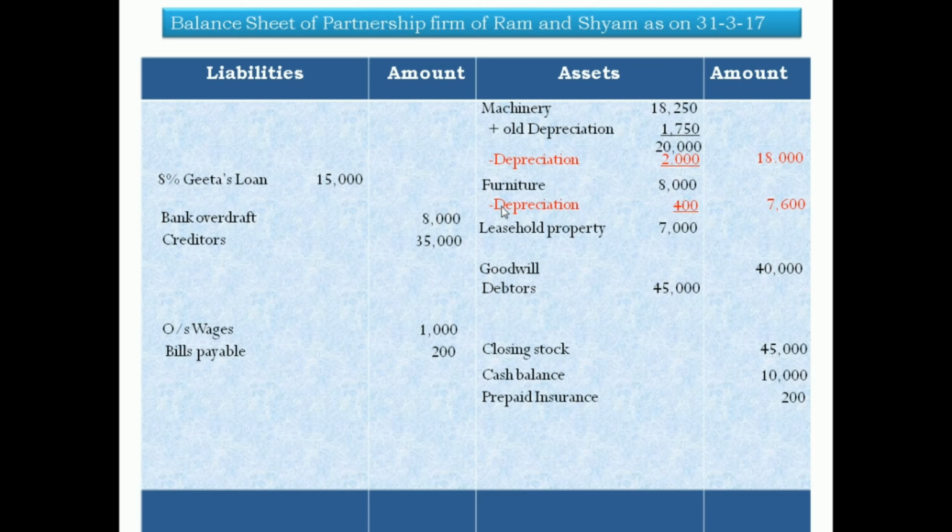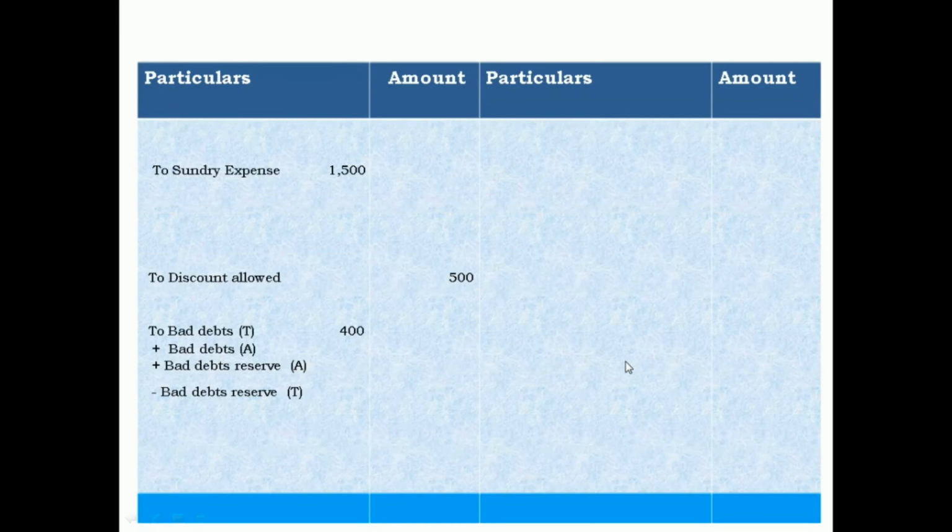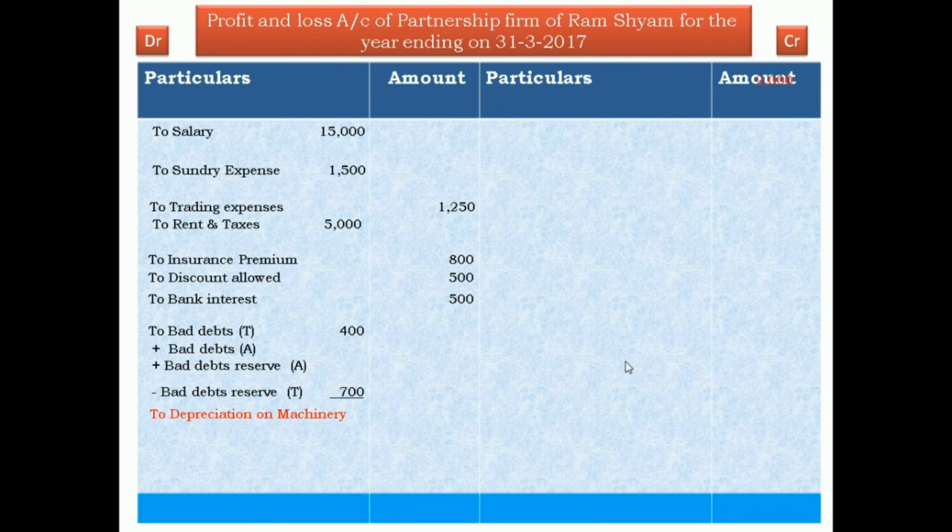Now depreciation on machinery is an expense, therefore profit and loss account debit side, and depreciation on furniture is also an expense, therefore debited to profit and loss account debit side. Write down depreciation on machinery 2,000 and depreciation on furniture 400. Clear? Profit and loss account debit side: depreciation on machinery 2,000, depreciation on furniture 400.